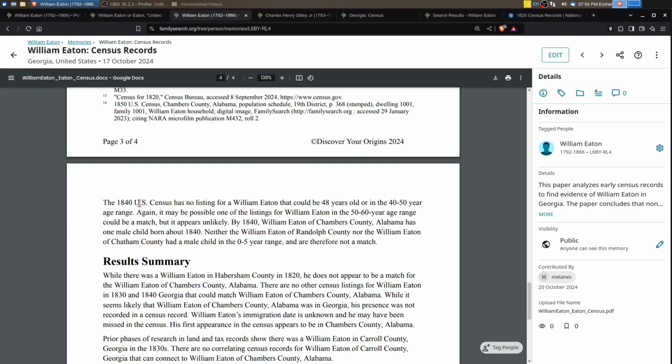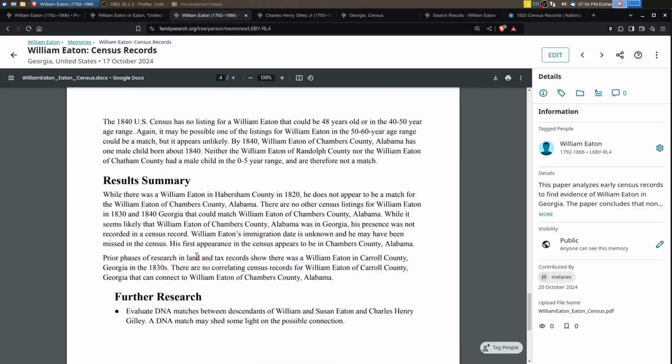And so I have that here in my results summary. And, you know, just say that as far as we know, we cannot connect William Eaton of Chambers County, Alabama to the William Eaton that shows up in Carroll County or in Habersham County. So, in other words, it's still a mystery.